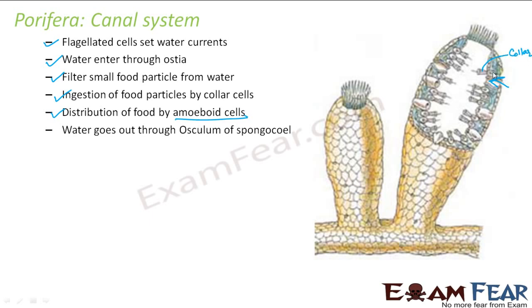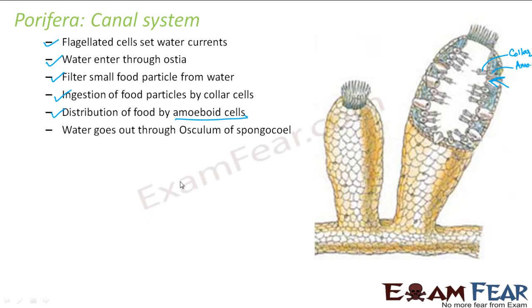And at the base of the collar cell again you see another type of cells. They are known as amoeboid cells. You see here, this is the flagella, the next is the collar cell, and the next one is the amoeboid cell. Now the collar cell will ingest the particle, or it will take the particle inside, and then this amoeboid cell will distribute the food to all other parts of the animal.